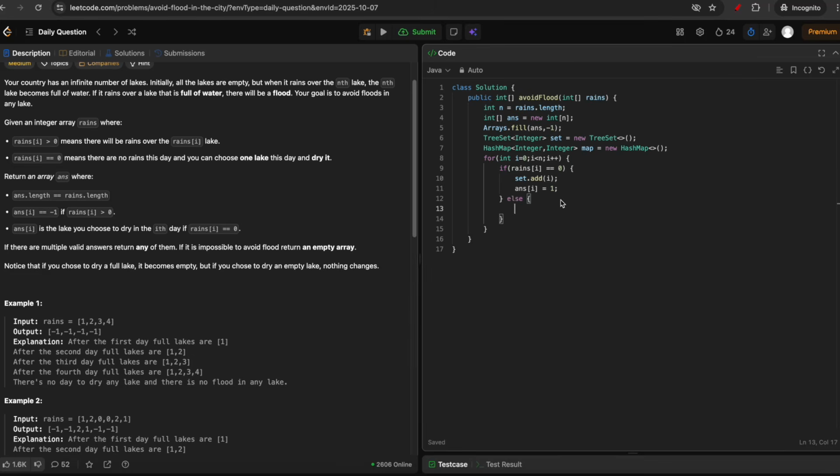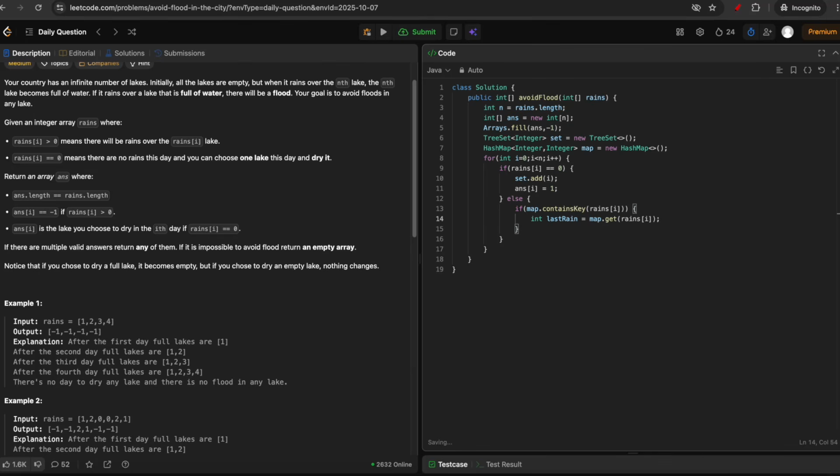Else means it is raining. So first let's check if it is repeating or not. So if map.containsKey(rains[i]), that means it has already rained on a previous day. So let's find on which day it rained: rain equal to map.get(rains[i]).